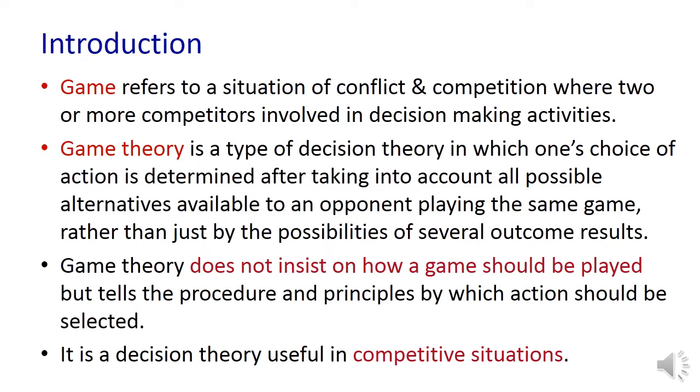So game theory is a type of decision theory in which one's choice of action is determined after taking into account all possible alternatives available to the opponent playing the same game, rather than just by the possibilities of several outcome results. Let us try to understand this particular sentence in detail. Several definitions we are coming across. Once we come across several definitions and later come back to this sentence again, probably we can understand it clearly.